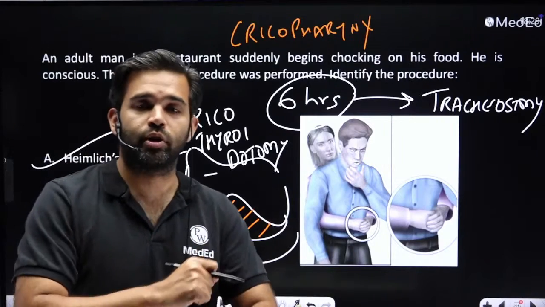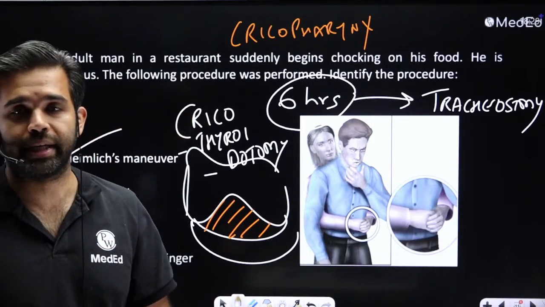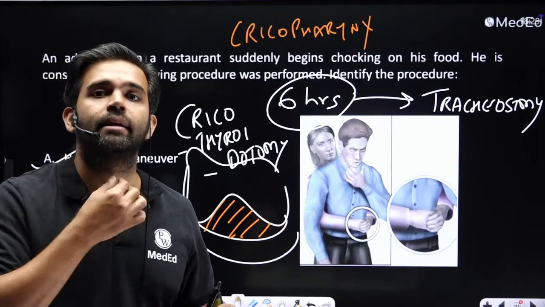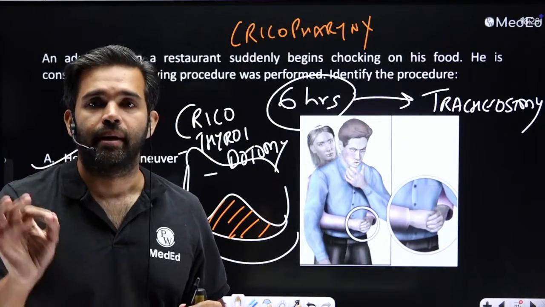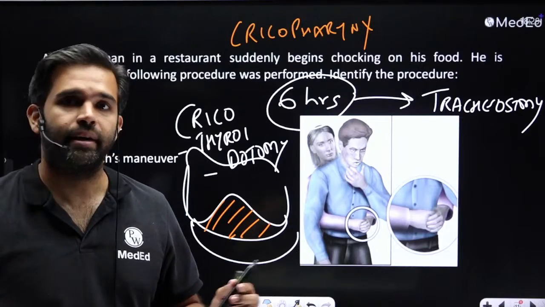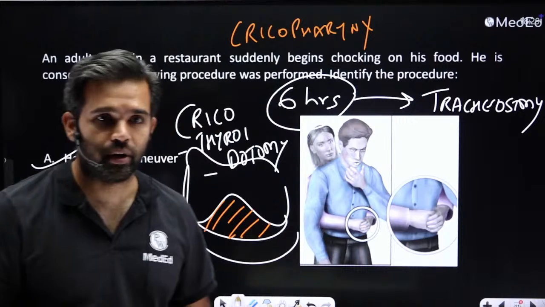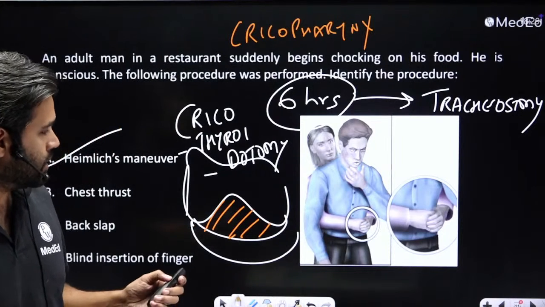So Heimlich's maneuver, you can try maybe 1 time, 2 time, 3 time. After that, don't give up. Make the patient lie down, arrange for a needle, and go into the cricothyroid area and allow the air to come in. Shift the patient to an emergency place where you can do an emergency tracheostomy. Okay, so that is done.